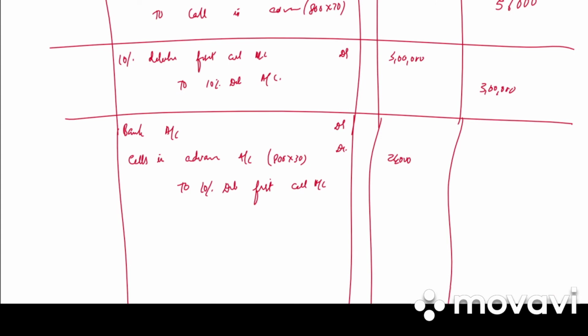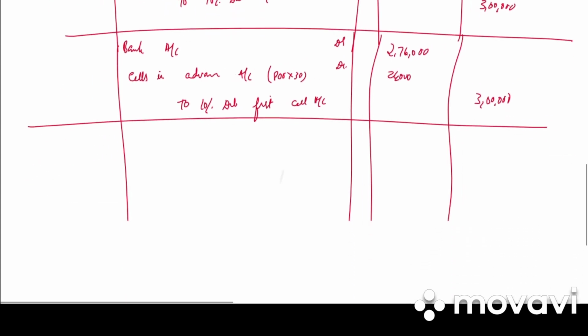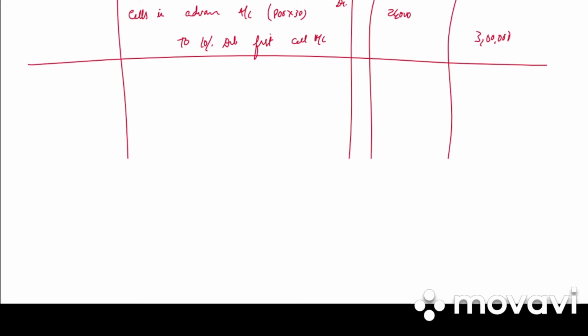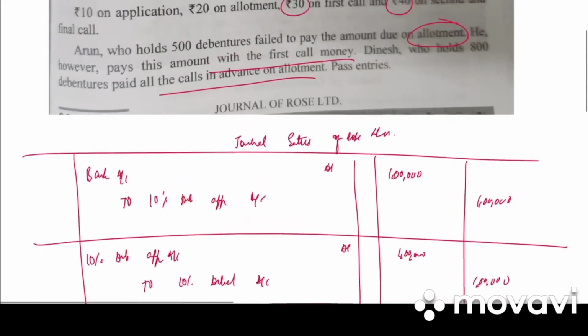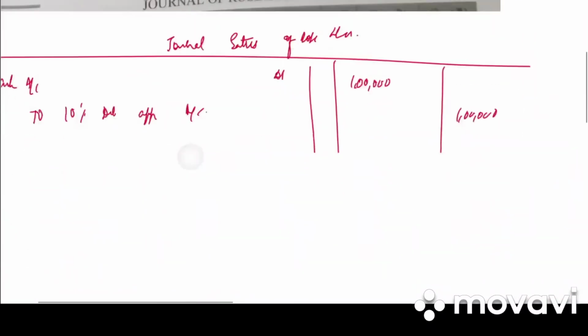Bank account will be 2,76,000 and first and final call is 3 lakh. So write the narration. First call money received.